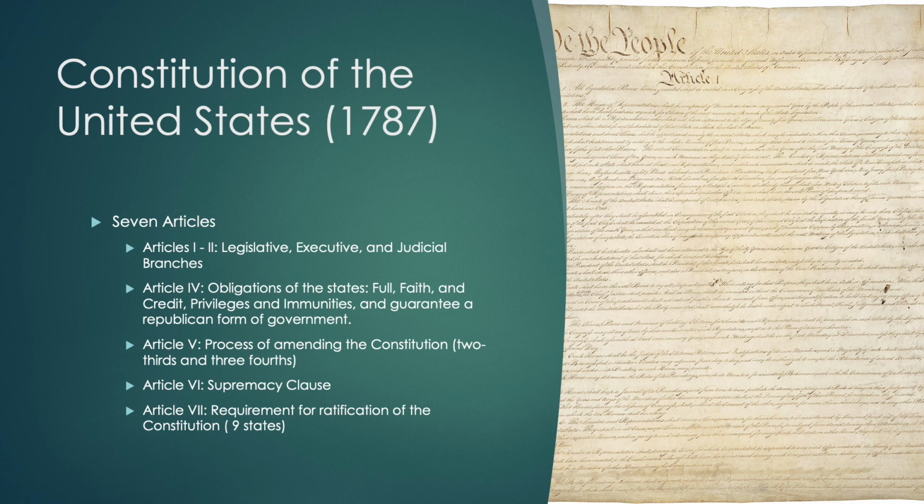Article 4 talks about the obligations of the states, how they interact with one another, for example. Full faith and credit means that states have to respect the laws and decisions of other states. Privileges and immunities have to deal with how states treat the citizens of other states. And it is also in Article 4 where there is the guarantee that every state will have a republican form of government. Article 5 deals with how the Constitution is to be amended. Obviously, the framers of the Constitution intended for the Constitution to be amended. That's why they spelled it out very clearly how future generations could go about changing it.